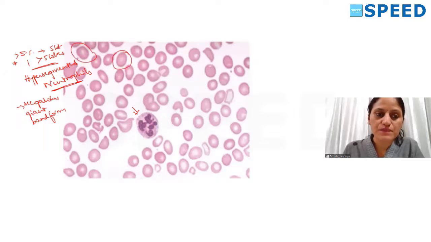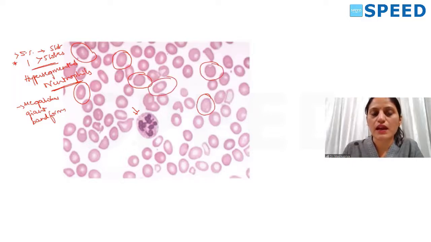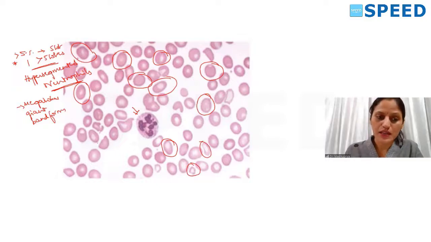They are larger, almost oval in shape, and the pallor is very less, or in fact absent in many cells. So these are all macrocytes, macro-ovalocytes to be more specific. And there are a few microcytes.